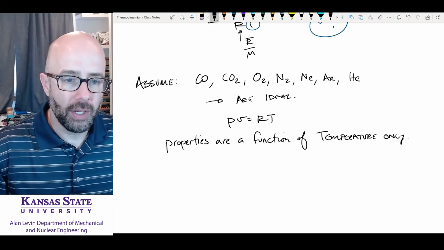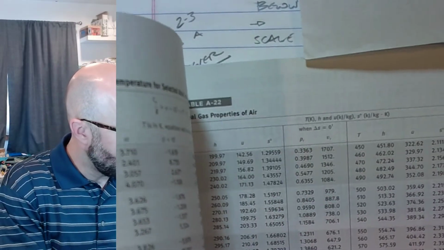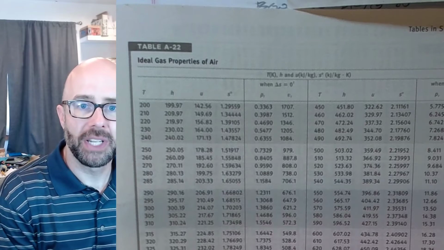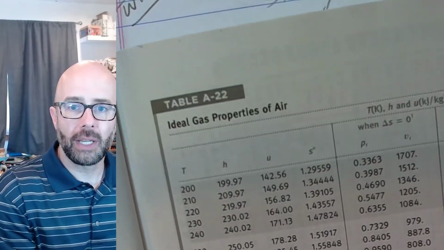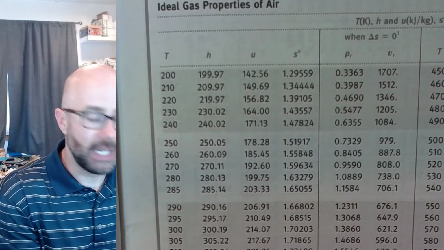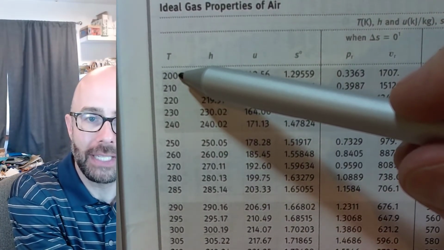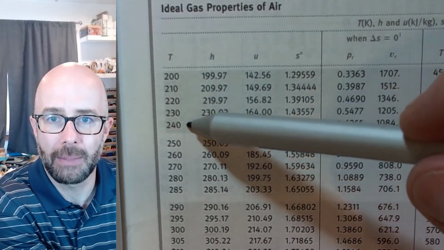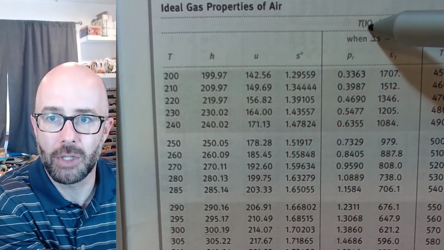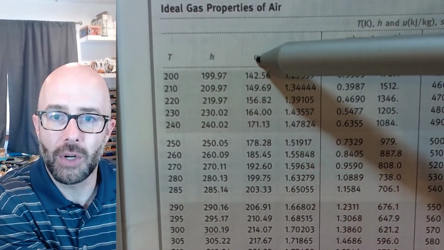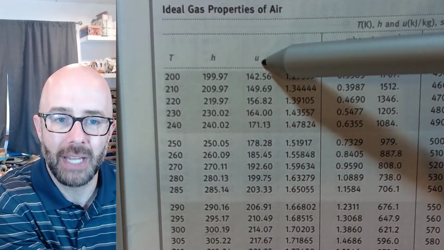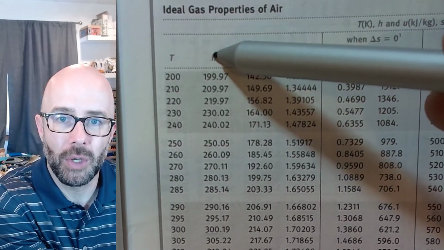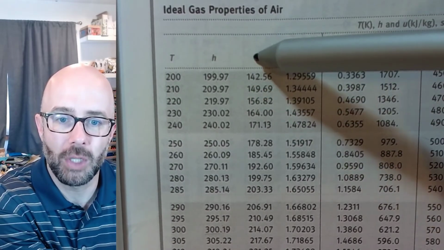If we go to our document camera and look at table A-22, the ideal gas properties of air, we're assuming this gas is ideal. You can see these properties are all given by temperature. We don't have to look at temperatures and pressures, just temperatures, which are in absolute Kelvin. They show enthalpy first and internal energy second. This is different from our steam tables, for substances with vapor domes, which gave internal energy first and then enthalpy. This flips the order.